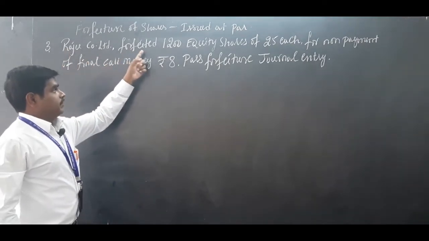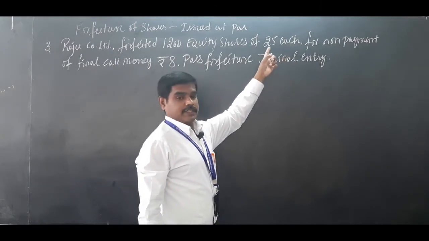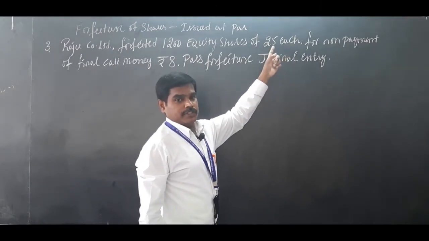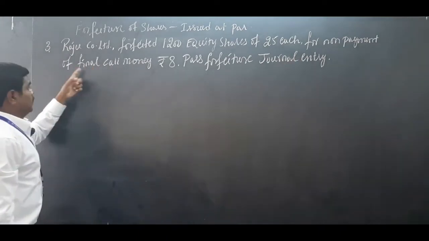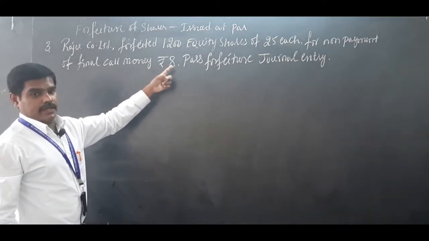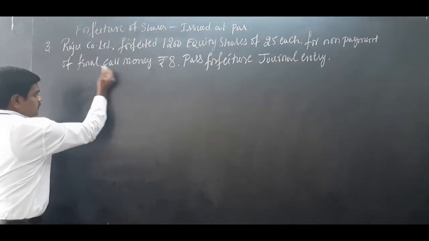Raju Company Limited forfeited 1200 equity shares of 25 each. That means 25 each is the face value, one share price 25. Why is it cancelled? Because of non-payment of final call money, rupees 8. That means 25 rupees is the face value. Let me write here.